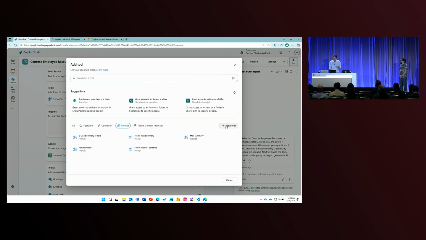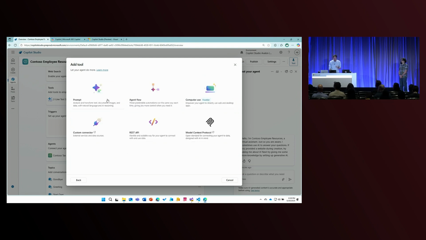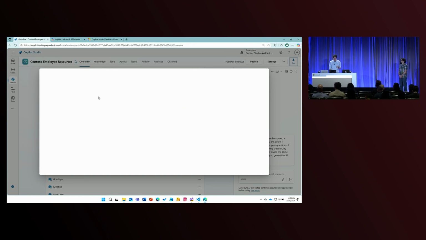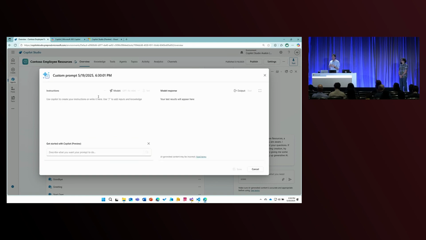So I'm going to go ahead and click New Tool, and when I do that, I will click that I want a new prompt, and I'm going to get an experience here that we call the Prompt Builder. Now, the Prompt Builder is where I can come in and actually instruct the agent to address very, very specific types of questions and instruct it to operate in a certain way.